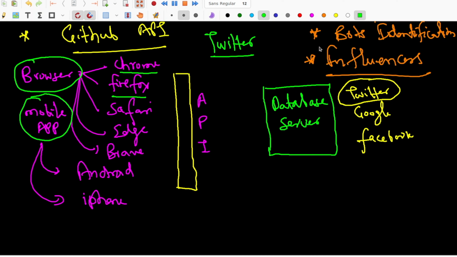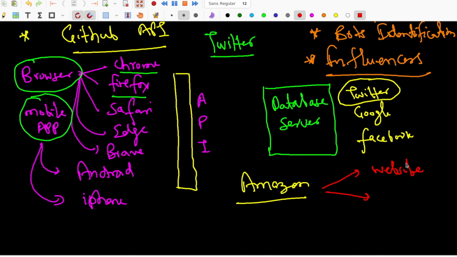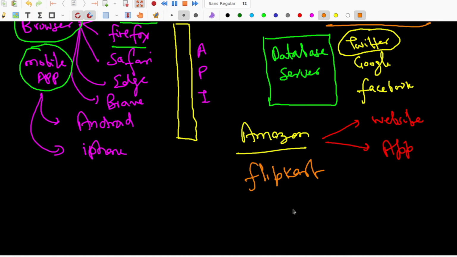I mean to say, whether you see it in a browser or a mobile app, you are going to see the same thing, right? Similarly, if you go to the Amazon website, most probably you are going to see the same thing if they have not made any custom changes. On the website you are going to see the same products, and in the app also you are going to see the same products, and the same with other applications like Flipkart or maybe Facebook. So whether you see the app or the website, you are going to see the same thing.